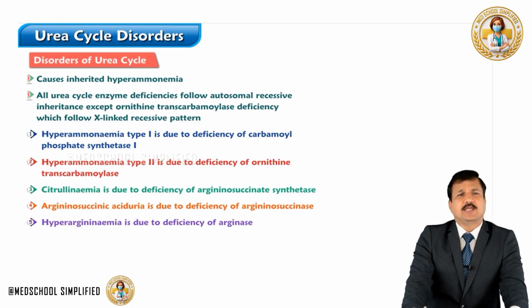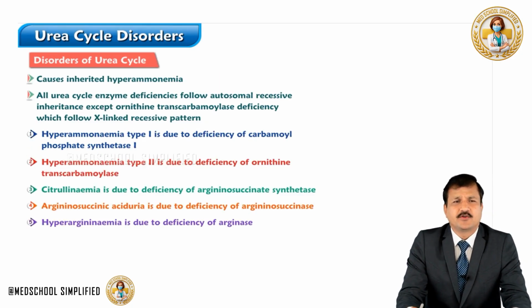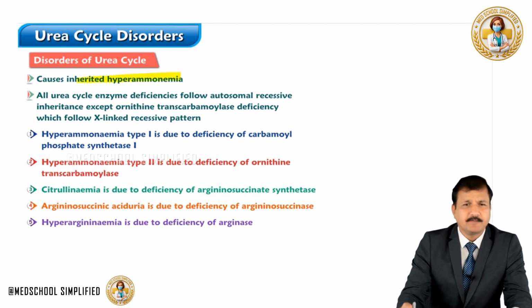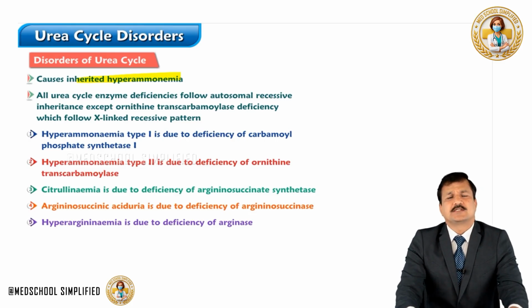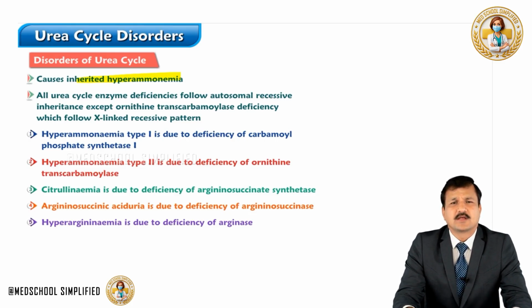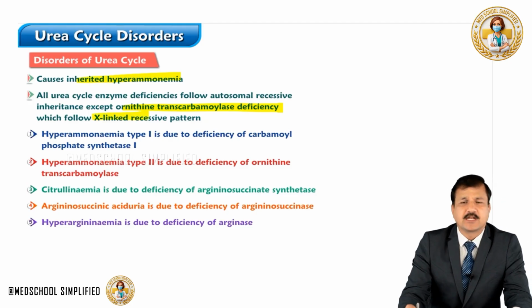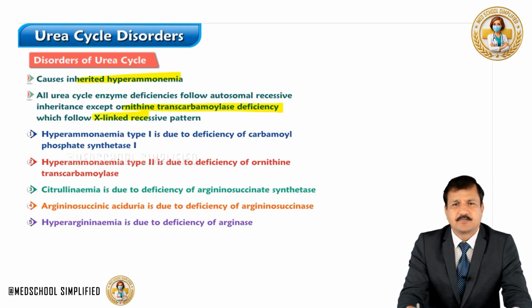Now let's move on to see disorders of the urea cycle, which can be classified into inherited hyperammonemia and acquired hyperammonemia. Now in the inherited hyperammonemia, like all urea cycle enzyme deficiencies, they follow an autosomal recessive inheritance pattern except ornithine transcarbamylase deficiency, which will follow an X-linked recessive inheritance pattern.